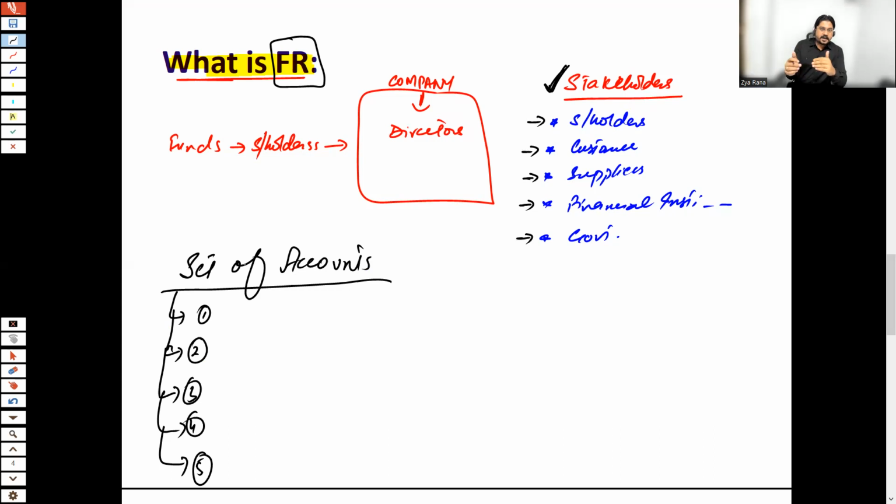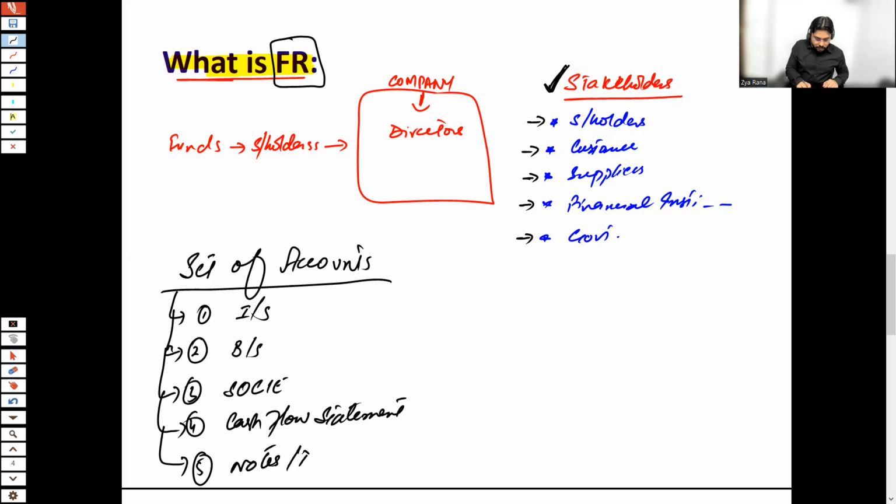It's a random, basic discussion we are doing here. So I'm just writing in this set of accounts: an income statement, a balance sheet, a statement of changes in equity, a cash flow statement, and notes to the accounts, or the disclosures.